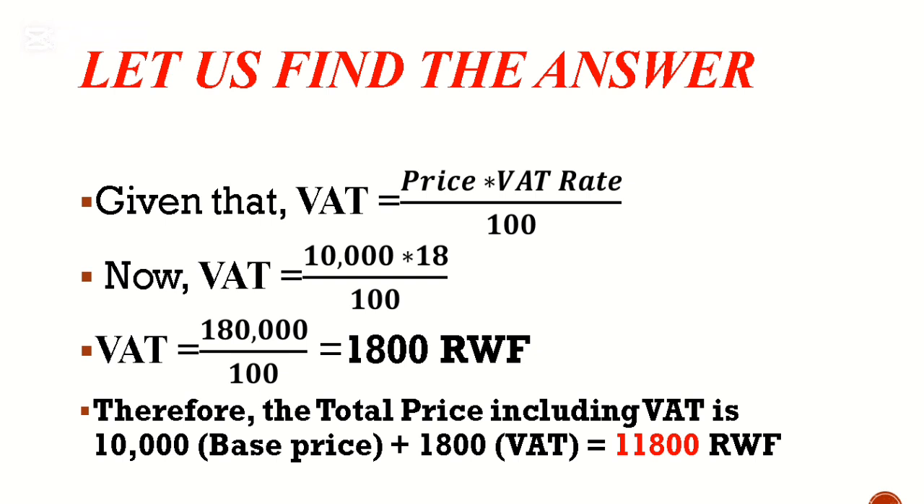Now therefore, the total price including VAT is, of course, the base price, which was initially 10,000, plus the amount of VAT. You can see the amount of VAT. Now it will be equal to 11,800. This is the total price including VAT. I hope it is something very understandable to everyone.